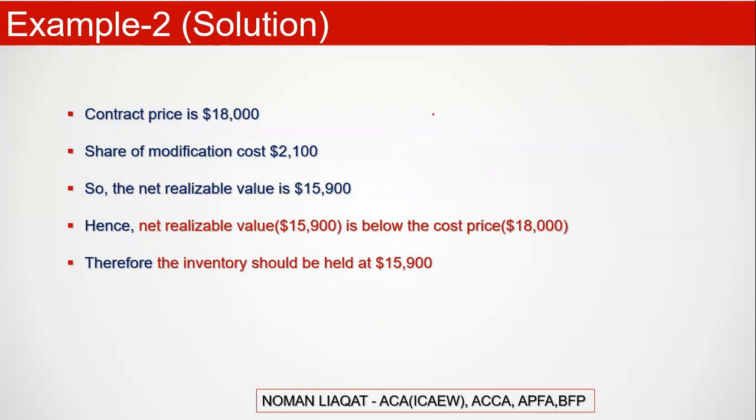That is your solution. Contract price is 18,000, share of modification 2,100, net realizable value 15,900. NRV is below cost, so it should be recorded at $15,900.